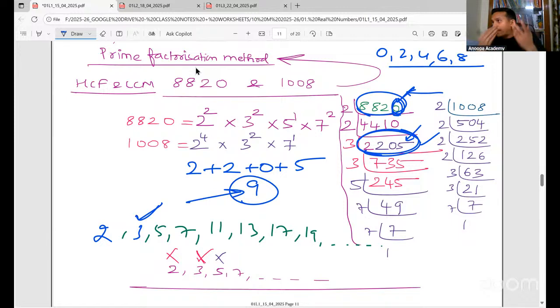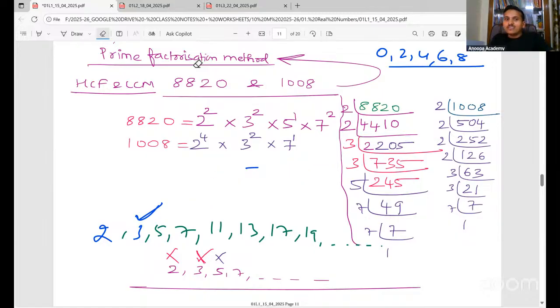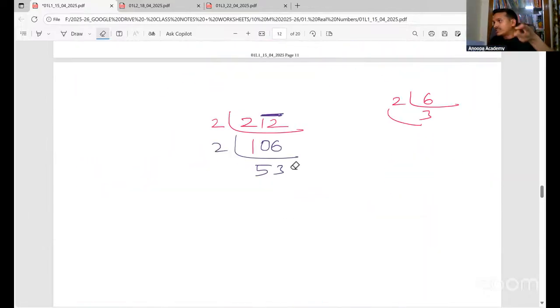Okay, how to check with 5? The number should end with the digit 0 or 5. If a number is ending in 5 or 0, it is divisible by 5 for sure. For 7 also we have a rule actually, but that is not required. For 7, I think I have told it in class also. We remove the last digit, double it, and subtract it from the remaining digits. If you get 0 or a multiple of 7, then the number is also divisible by 7.